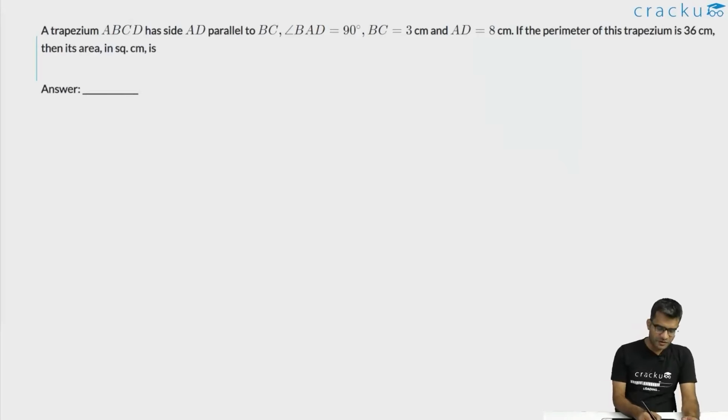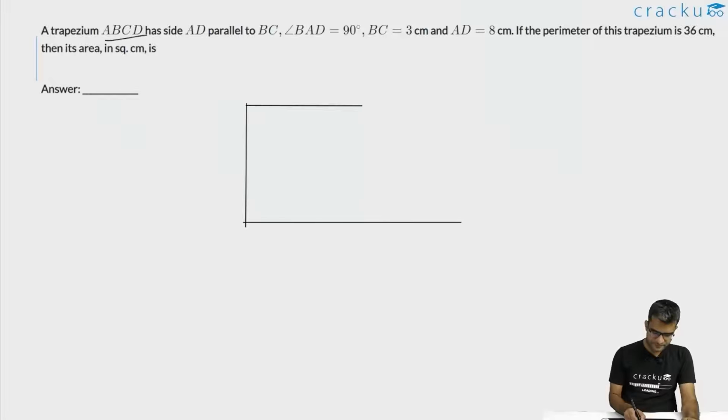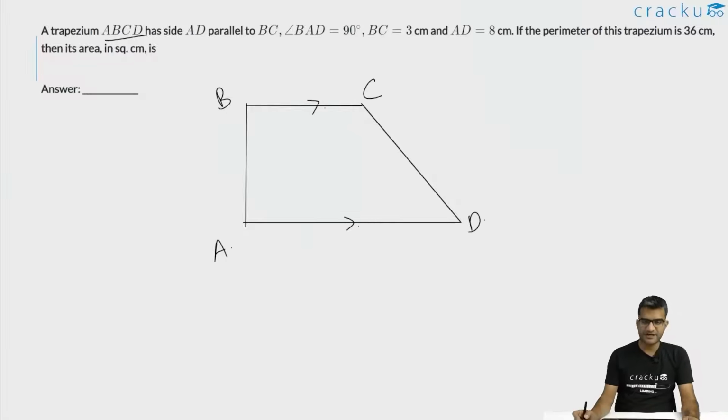In this question, we are told that there is a trapezium ABCD such that AD is parallel to BC. So this is ABCD. And this is how the trapezium is. This is A, this is B, this is C, and this is D. AD is parallel to BC, and we are told that angle BAD is 90 degrees. So this is 90 degrees.